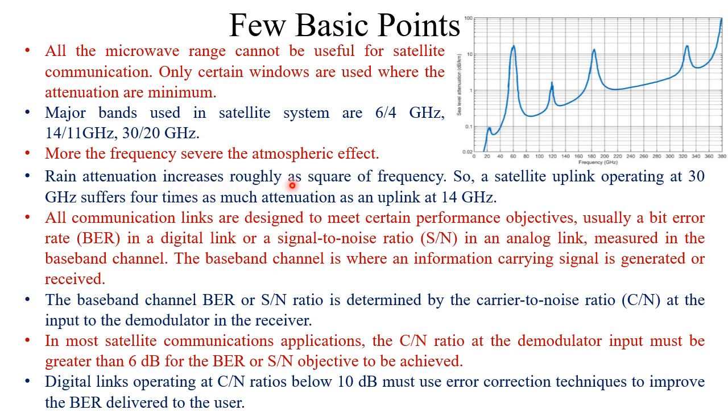Rain attenuation increases roughly as the square of frequency. So a satellite uplink operating at 30 gigahertz suffers 4 times as much attenuation as an uplink at 14 gigahertz. Actually, when satellite communication became very popular, they used this particular range of frequency, 6 by 4 gigahertz, that means C band. There is an advantage of this C band.